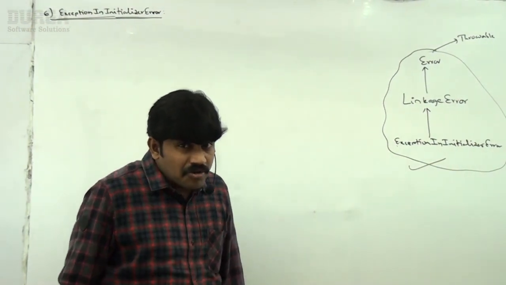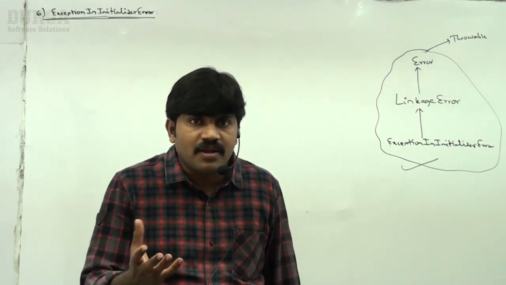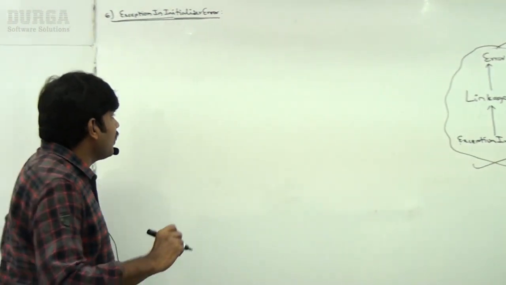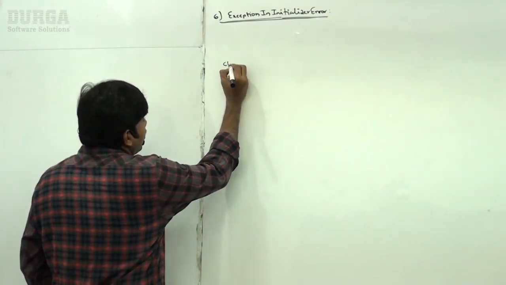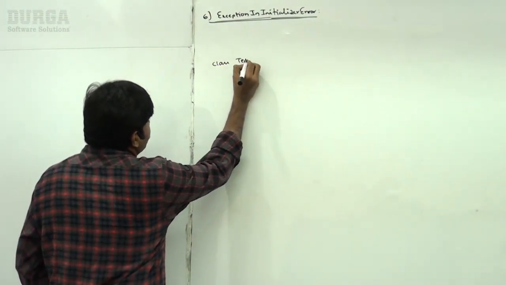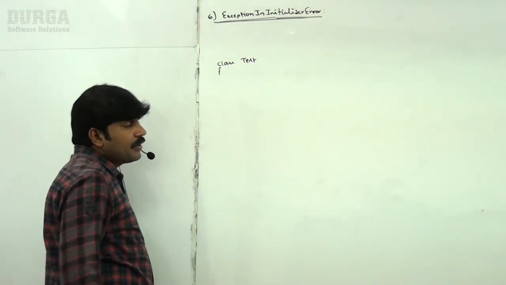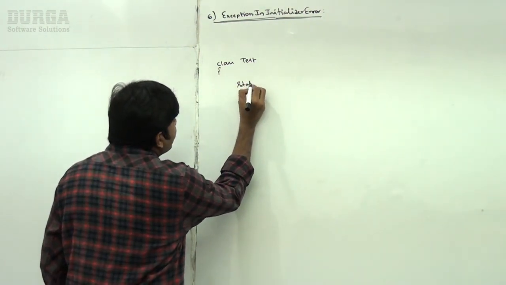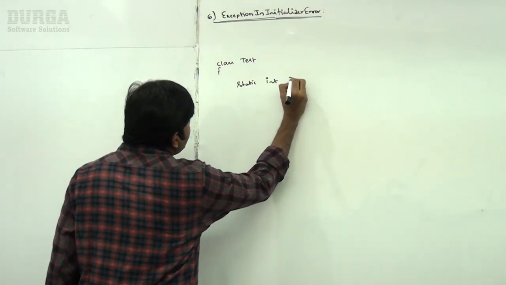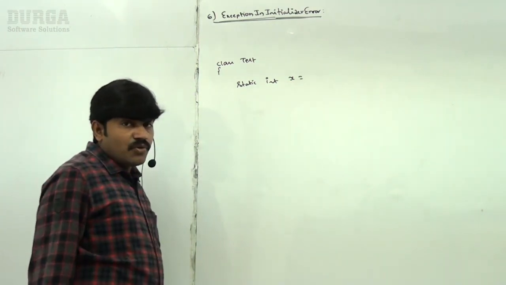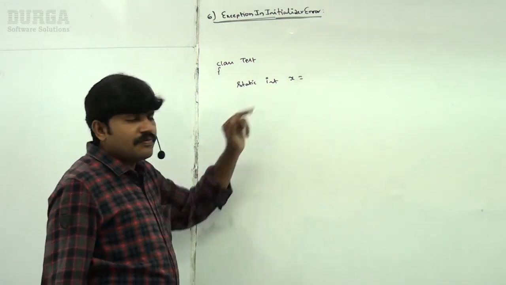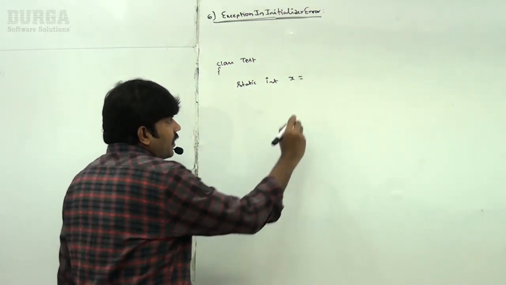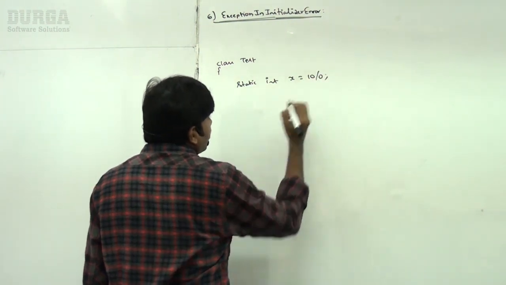Okay, sir, what does it mean? Can you explain with an example? Very simple. Have a look once, sir. I am taking class Test. Here, static int x. I want to perform initialization for this static variable. What am I trying to take, sir? 10 by 0.